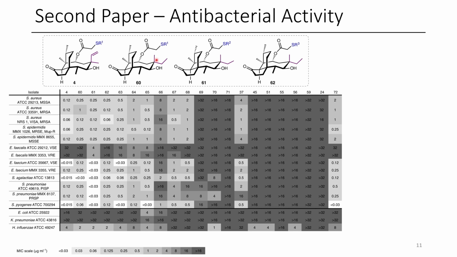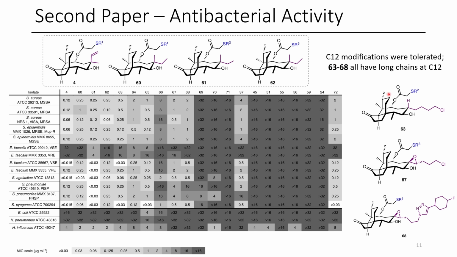Here are 4 of their best performing compounds. You can see the diversification at carbon 12 is somewhat minimal in these cases, although the R group on the sulfur tends to change. However, there is still really good activity for compounds 63, 67, and 68, although 63 to 68 all have long chains at carbon 12. So it isn't just this SR group that can be varied and still have activity.